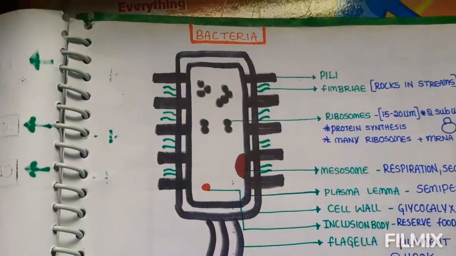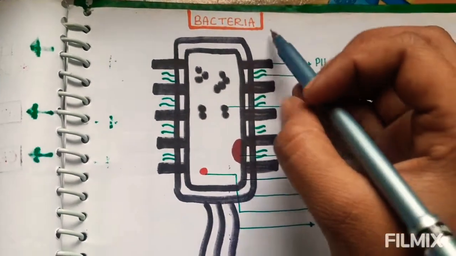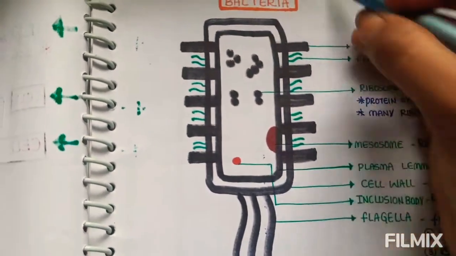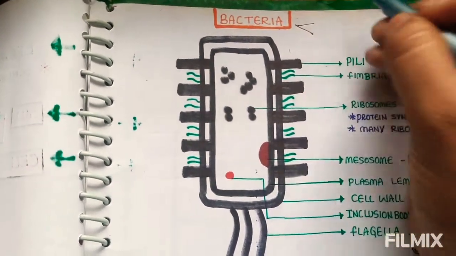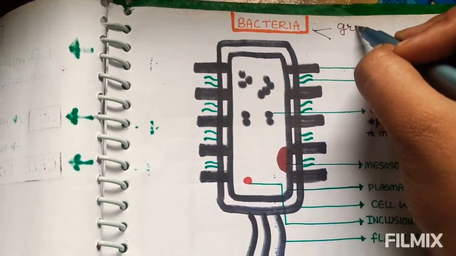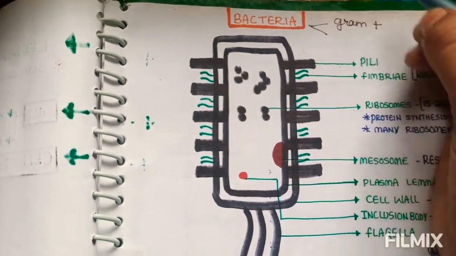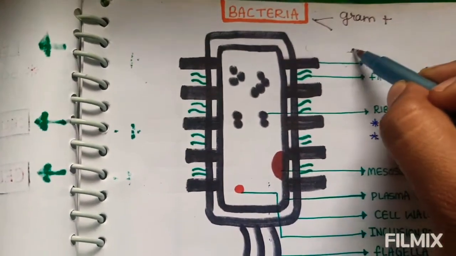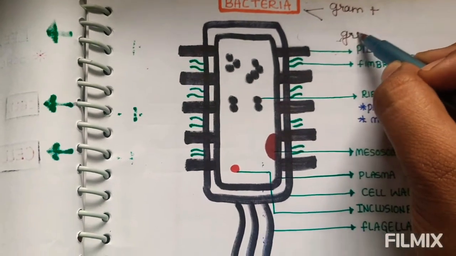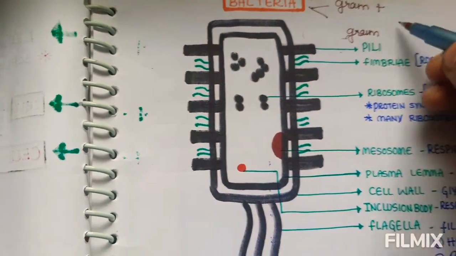Here one thing I want to discuss is that bacteria are of two types, that is gram positive and gram negative.